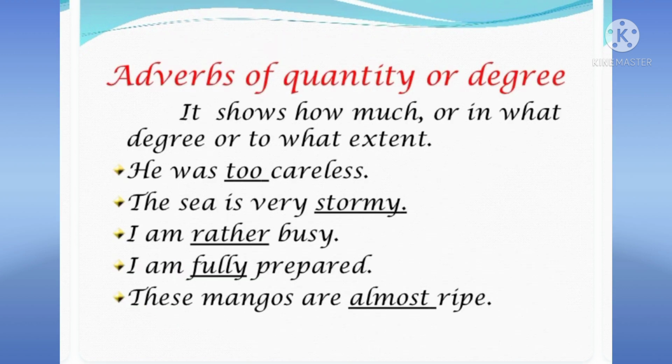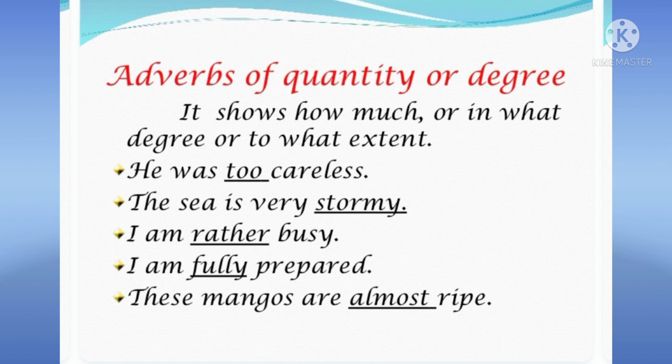Another type of adverb is adverbs of quantity or degree. It shows how much, or in what degree, or to what extent an action happens. He was too careless. To what extent is he careless? Too careless. The sea is very stormy. In what degree is the sea stormy? Very stormy. I'm rather busy.